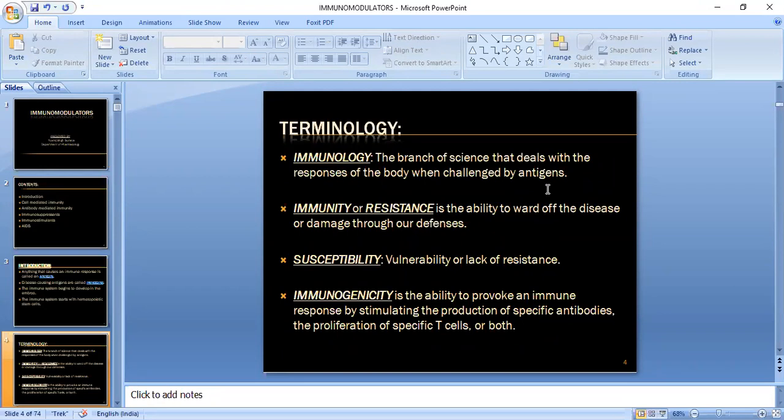And immunogenicity is the ability to provoke an immune response by stimulating the production of specific antibodies and proliferation of specific T cells, and sometimes both.